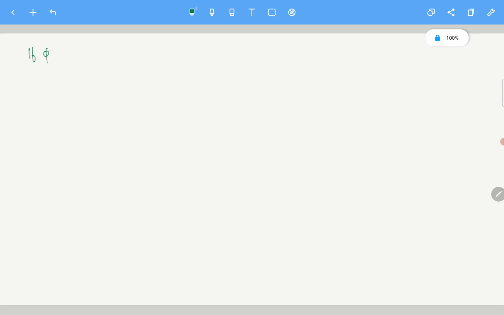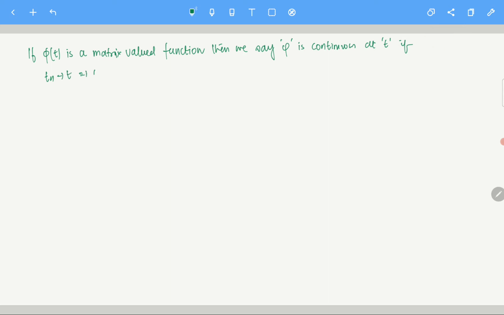So if phi of t is a matrix valued function, okay, then we say phi is continuous at t if Tn converging to t implies phi of Tn converges to phi of t.